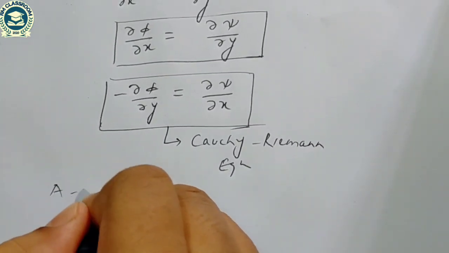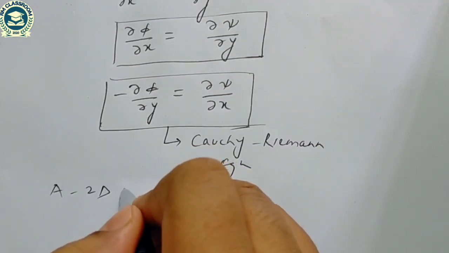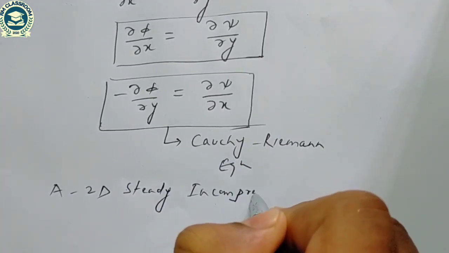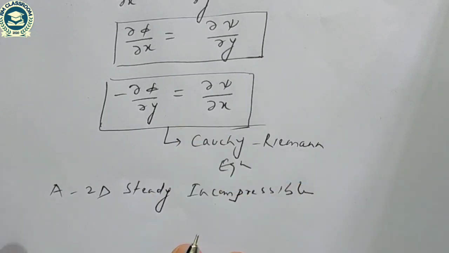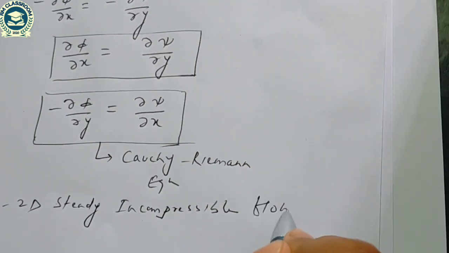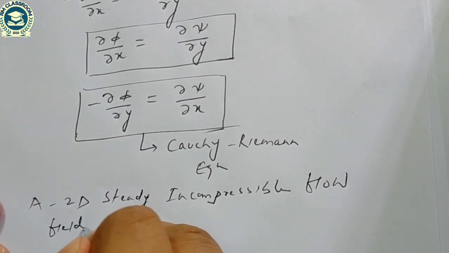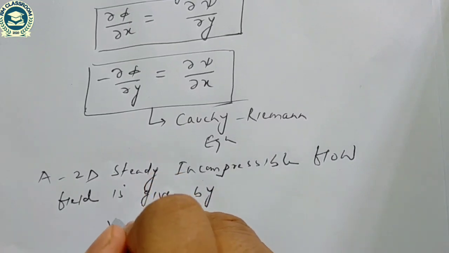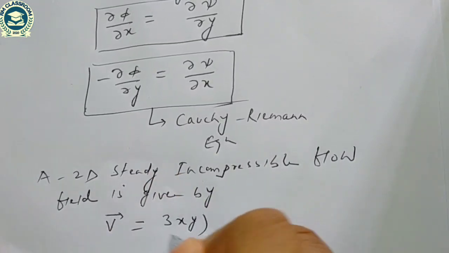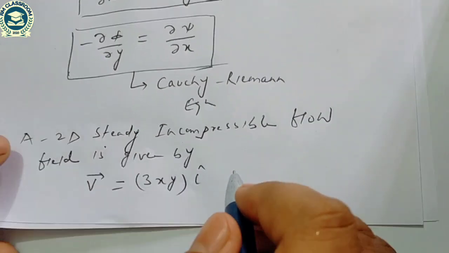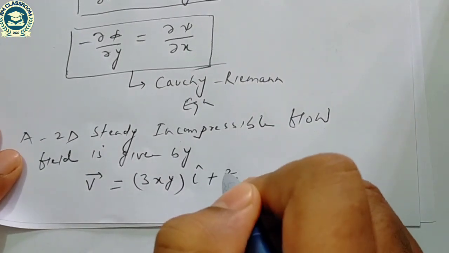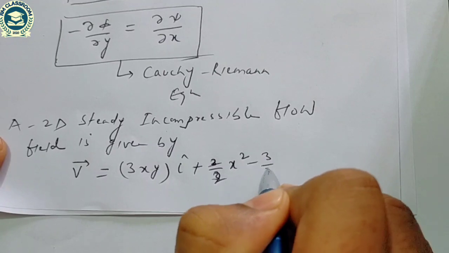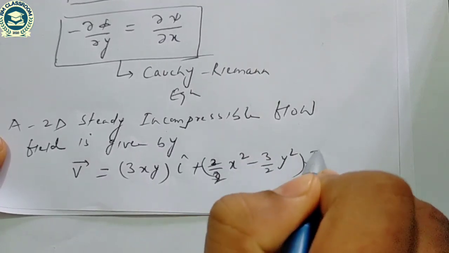A two-dimensional steady incompressible flow field is given by V is equal to 3xy i plus 3 by 2 x square minus 3 by 2 y square j.